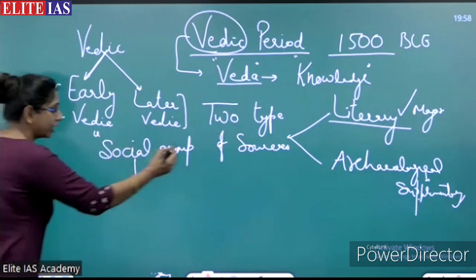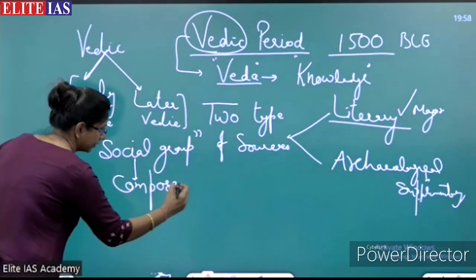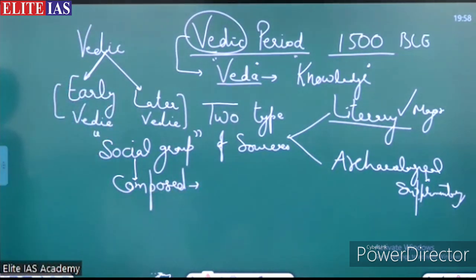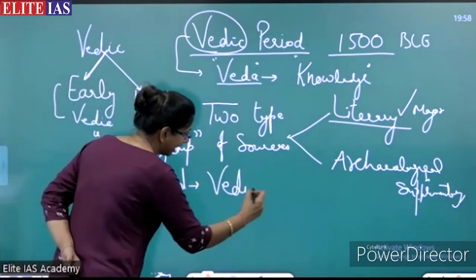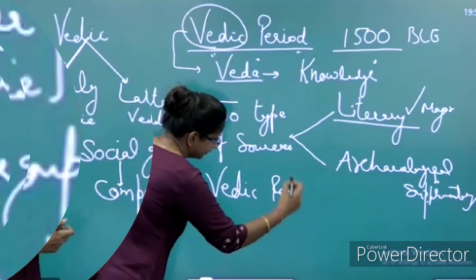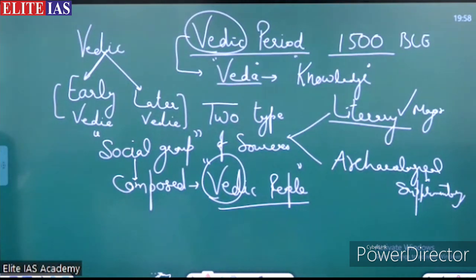This social group who composed the earliest literary text called themselves Aryans, or Vedic people, because they created the Vedas. That's why they created the knowledge. They represented the knowledge. They composed the literary text. That's why they called themselves Vedic.